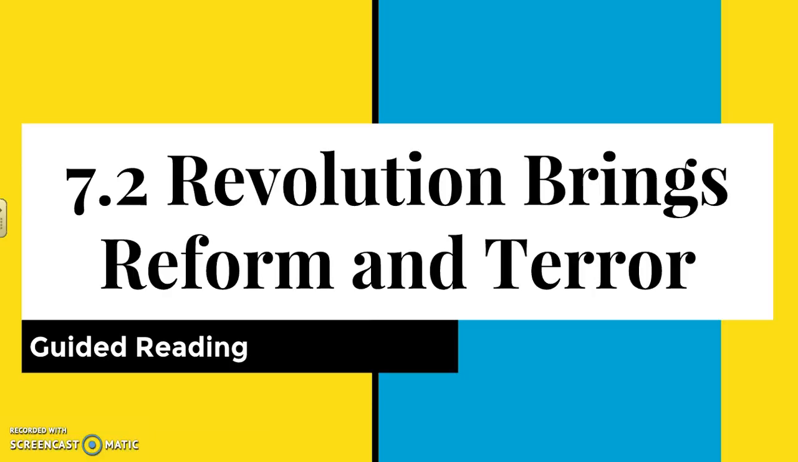So today is about section 7.2. It's called Revolution Brings Reform and Terror. If you look at your guided reading, it's set up as a timeline of important events and important key things that were happening throughout the revolution. And then there's questions about each of those things. So we're going to go through and look at the timeline and then answer each of those questions.